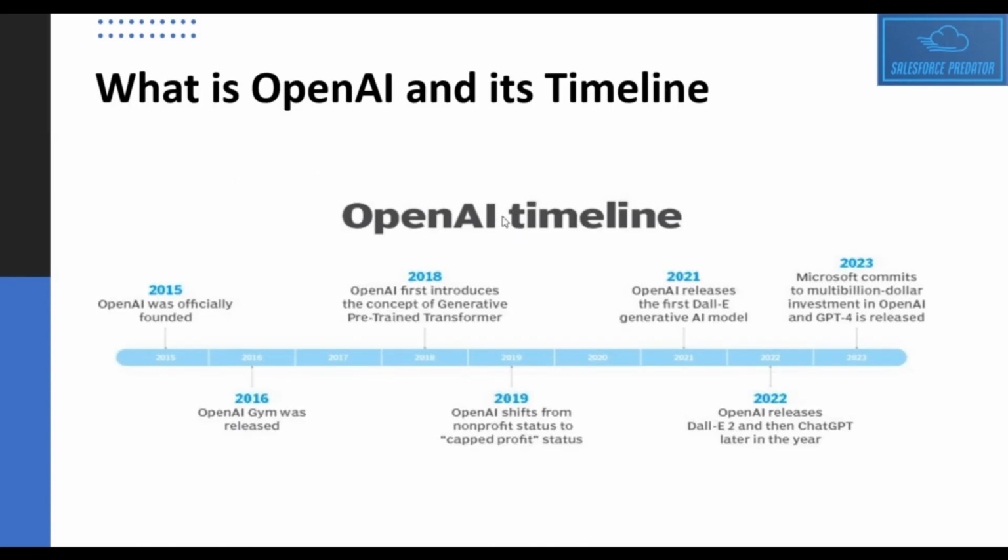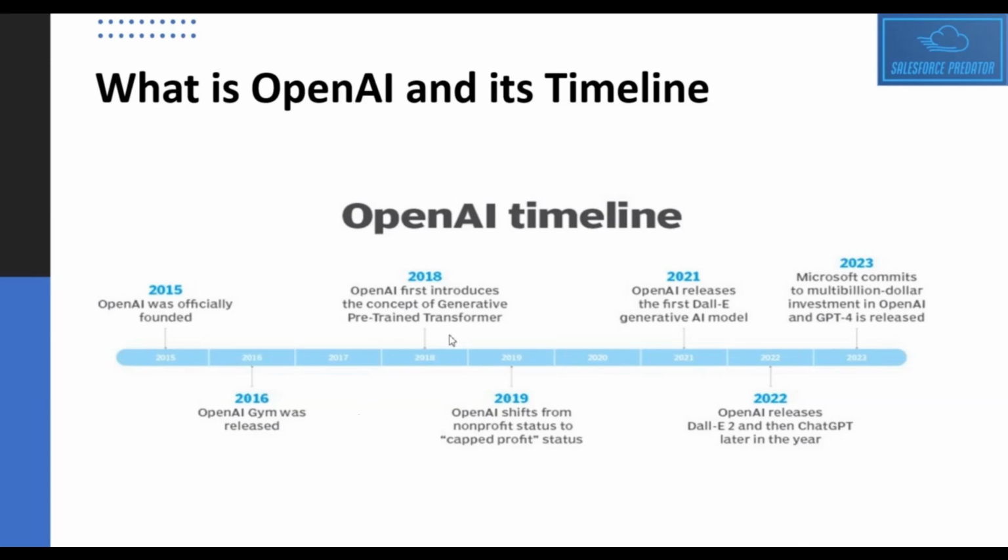OpenAI as an organization was formed in December 2015 by a group of tech titans including Sam Altman and Elon Musk. Sam Altman is currently CEO of OpenAI, and the goal of the OpenAI organization was to do advancement in the field of artificial intelligence for betterment of human society. Initially OpenAI was a non-profit organization, right? Then in 2016 the OpenAI Gym platform was released. It was based on a reinforcement learning research laboratory.